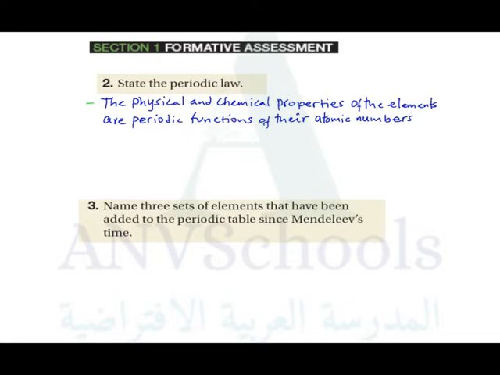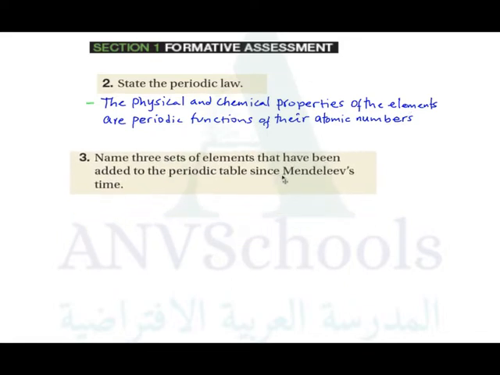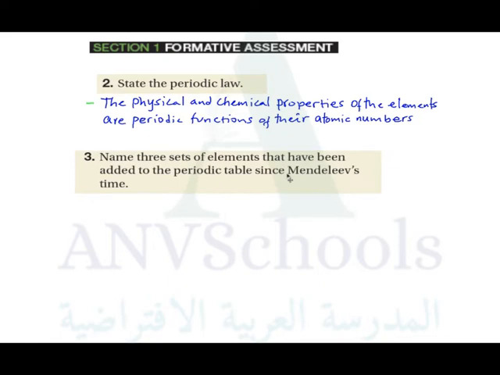We have to push this up a little bit. According to the third question, name 3 sets of elements that have been added to the periodic table since Mendeleev's time. Mendeleev hadn't noticed the following groups.